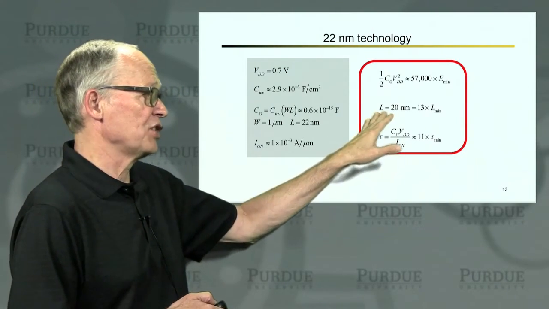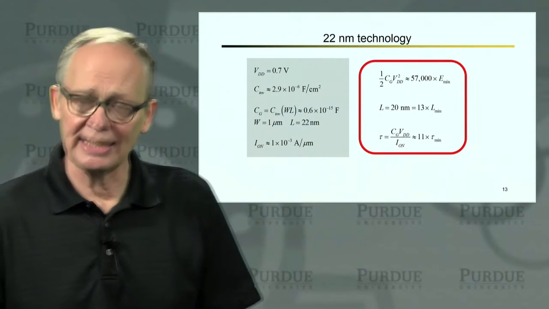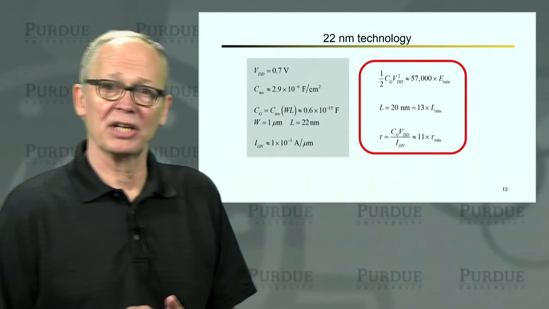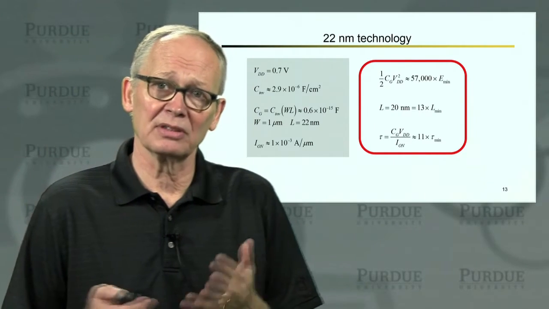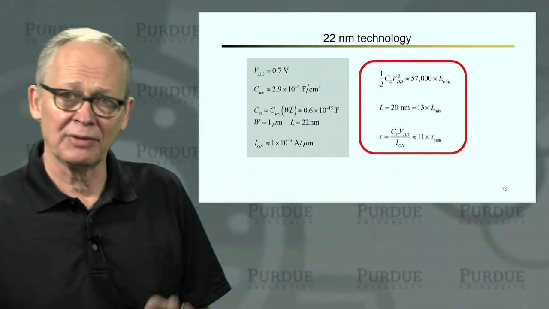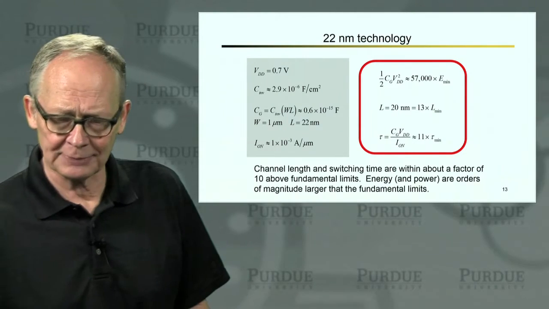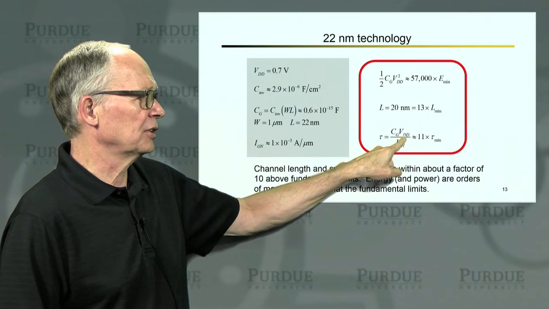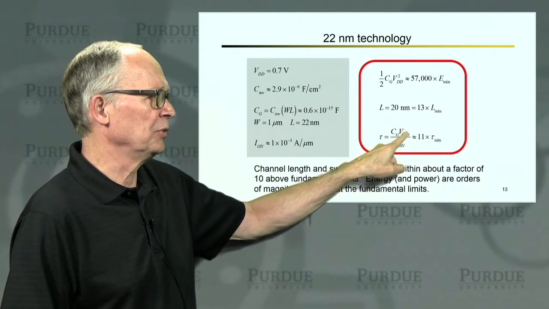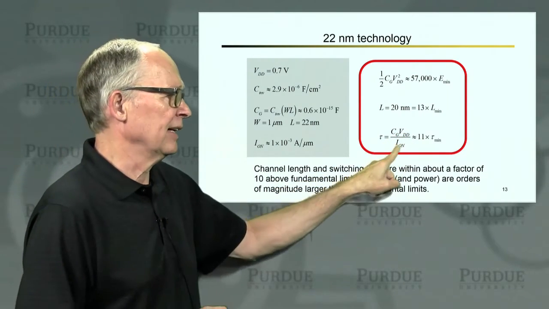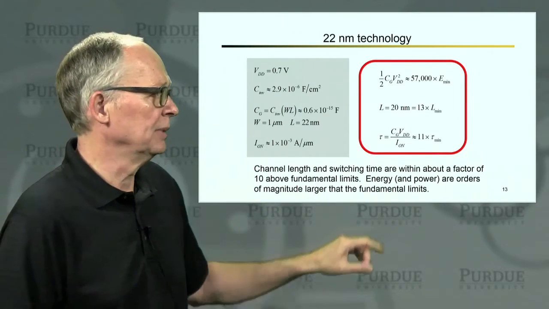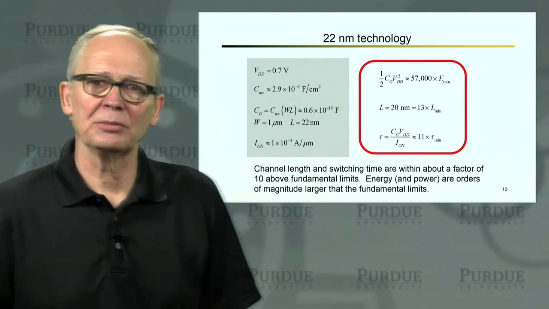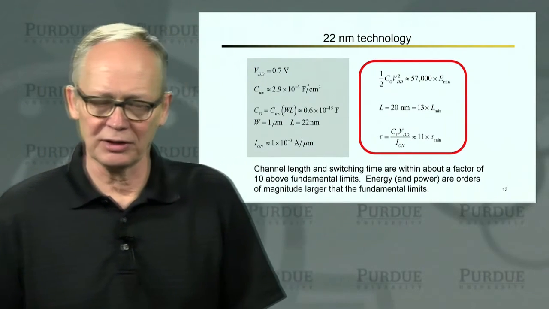Now, if I look at the channel length, it's about 20 nanometers in this technology. That's about 13 times the minimum channel length. So we're within roughly an order of magnitude of a really very fundamental lower limit. And the switching time, again, I can deduce by saying C times V, that's the charge. The on current is charge divided by time. So my switching time is CV divided by I. That turns out also to be roughly an order of magnitude above the fundamental limits.